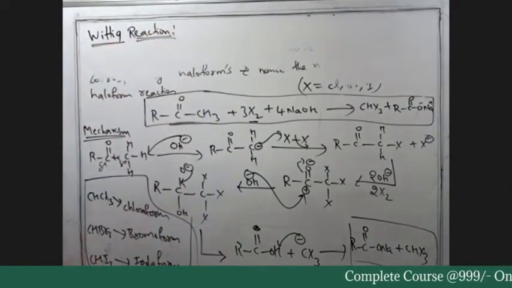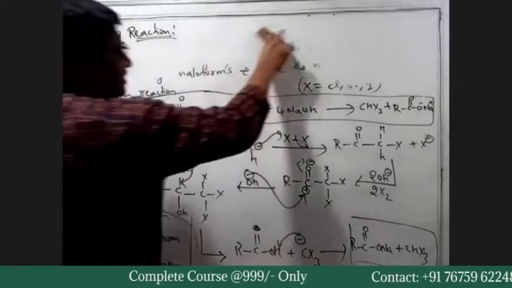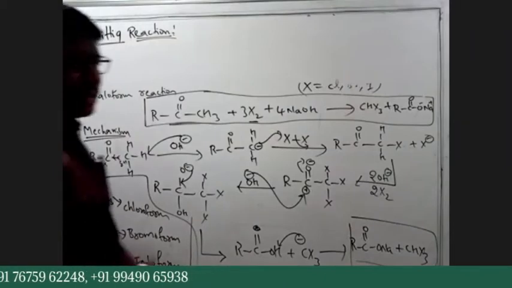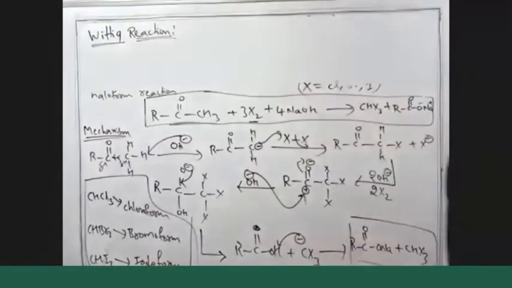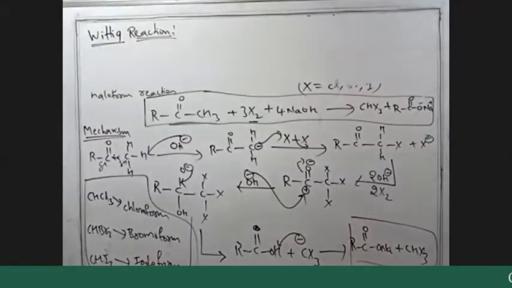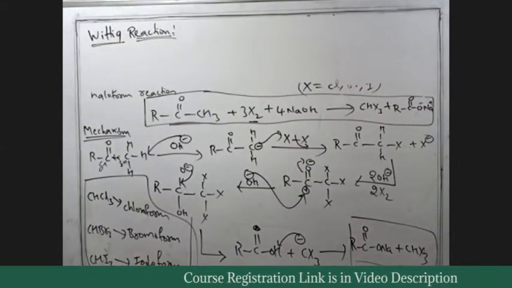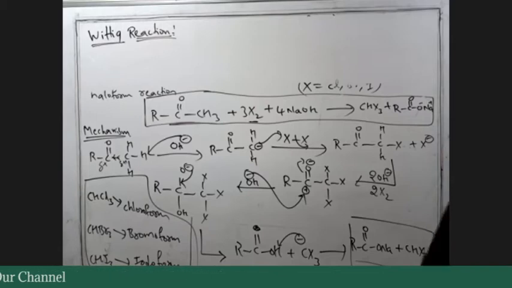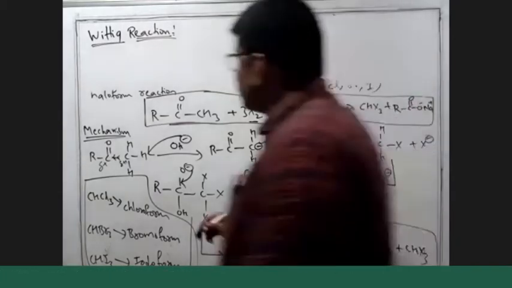So what does this reaction say? Everyone noted or not? Okay, fine.